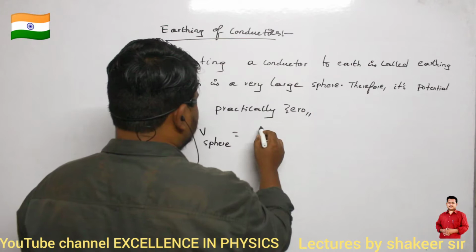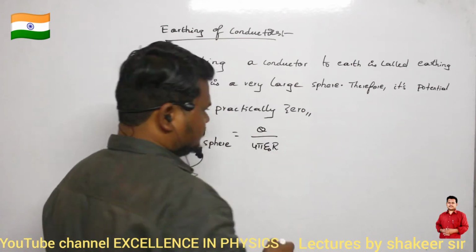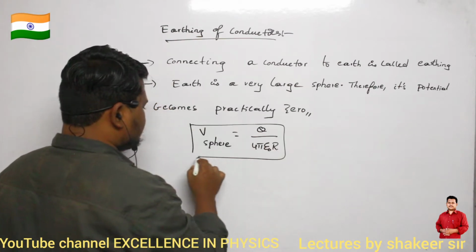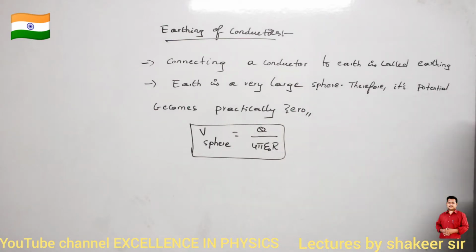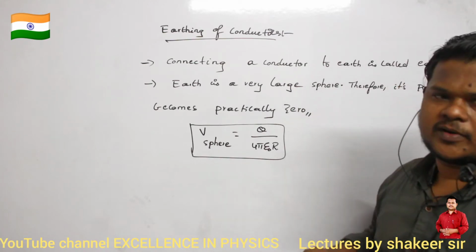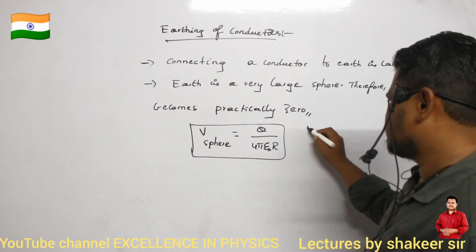Potential of a conducting sphere. So V is equal to Q divided by 4 pi epsilon naught into R, no? This is the formula. So already we have studied that a sphere also behaves like a point charge, for points which are outside the surface and on the surface. V is equal to Q divided by 4 pi epsilon naught into R. Clear? But what is the radius of Earth?